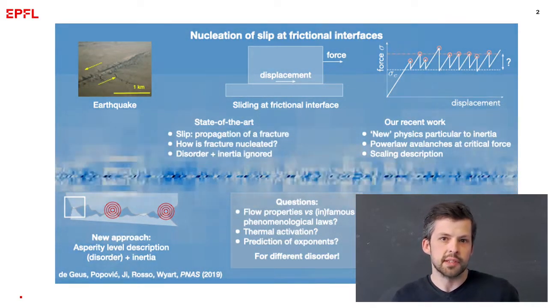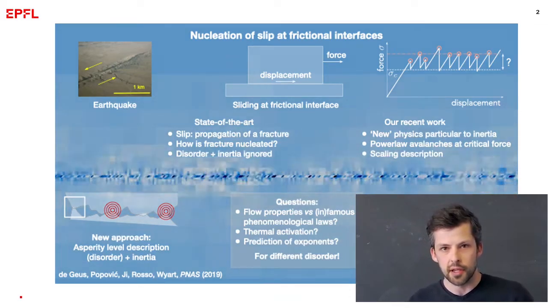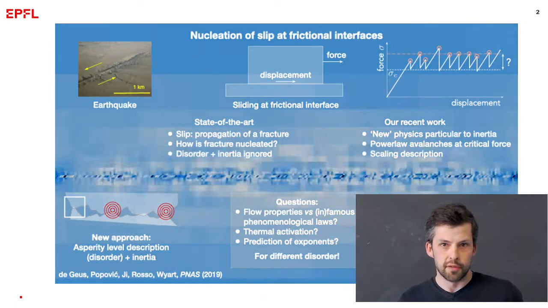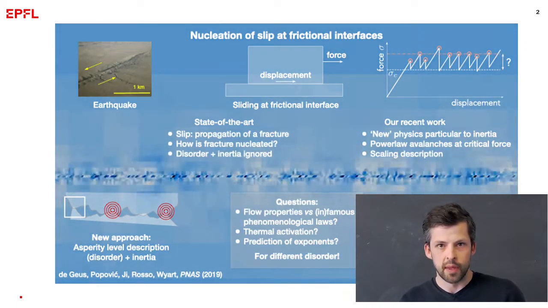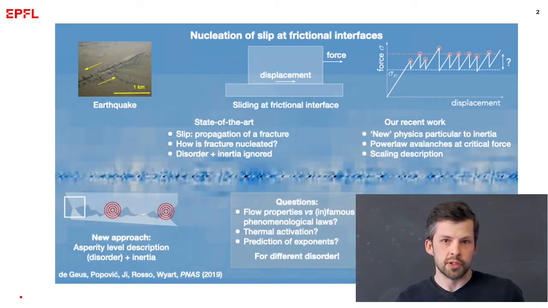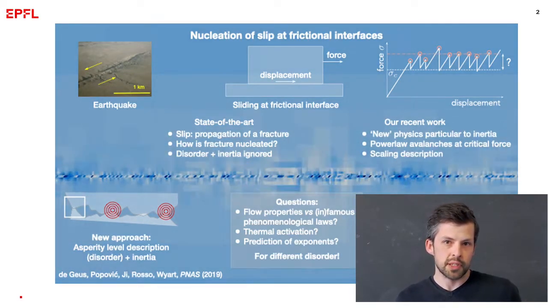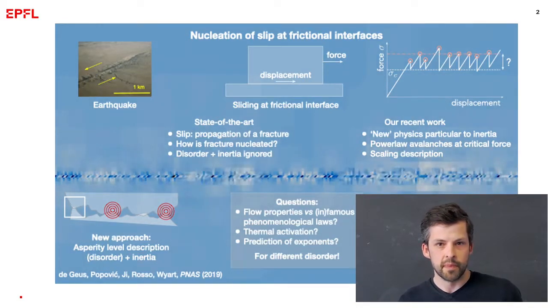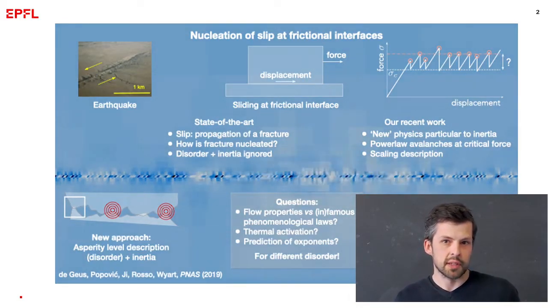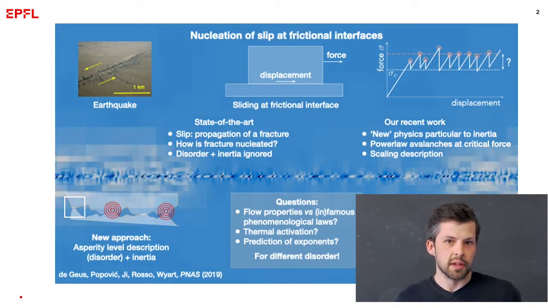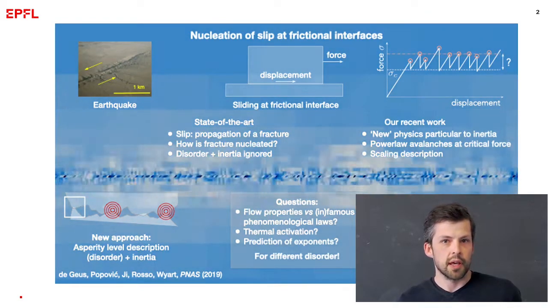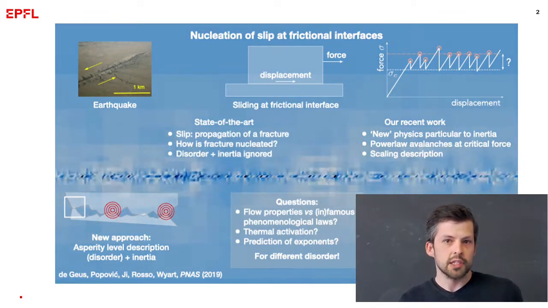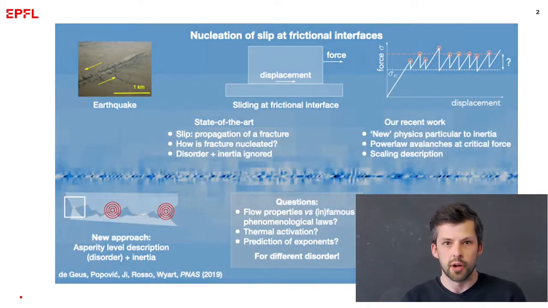And one of the reasons it's not known in the literature is that disorder and inertia are often ignored. We were able to make a scaling prediction for the force displacement curve that is sketched. But this opens actually a bunch of questions. So first the question is, how does this relate to classical measurements in friction? The second question is, how does thermal activation change our scaling relation? And the final question is, can we make a prediction for these exponents? And these three questions we hope to answer with your help.